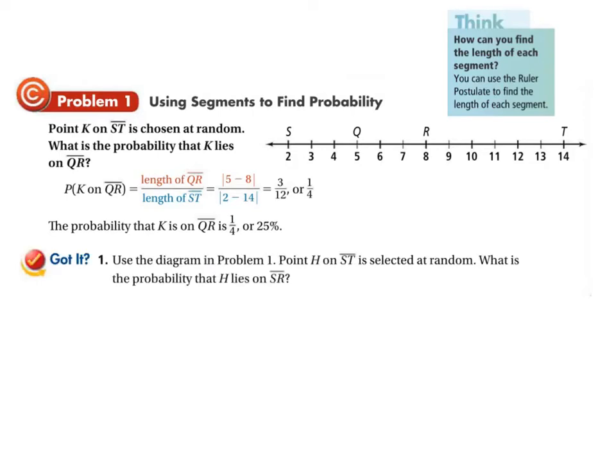Now, your got it problem. Use the diagram in problem 1, and point H on ST is selected at random. What is the probability that H lies in SR? So pause your video now, calculate that, and when you think you have your answer, come back.